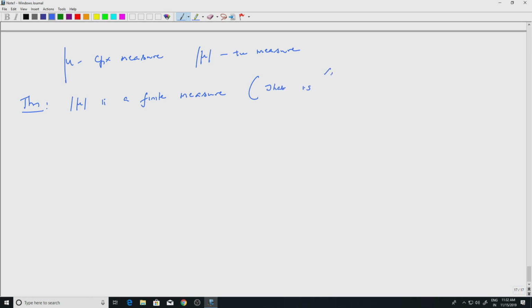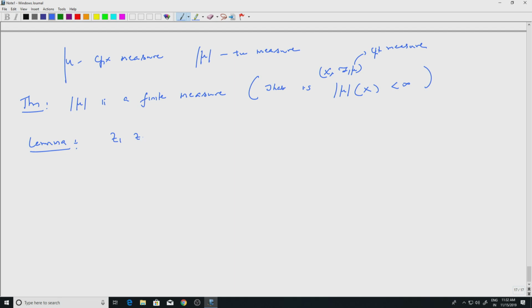So remember we have X, F, mu, where mu is a complex measure, and mod mu is a finite measure, meaning the total measure of mod mu is a finite number. So it is a finite positive number. Okay. So we will start with a technical lemma. Okay, so this has nothing to do with measure theory, it is a complex analysis lemma.